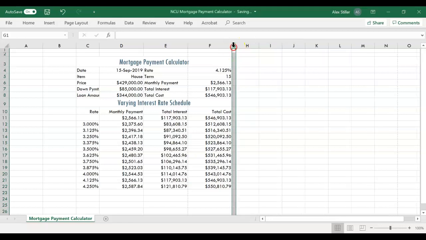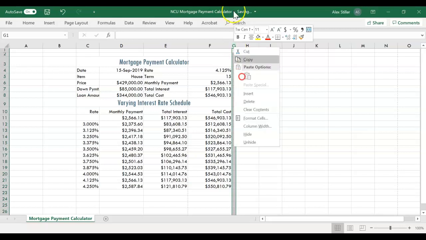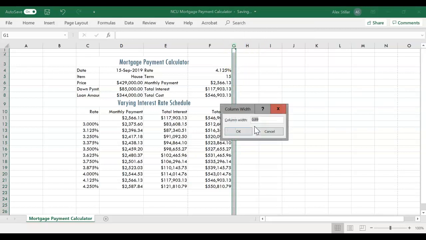And it's a little tricky to be precise here, so let's go ahead and right-click column G and then select column width. And let's enter 0.92. And just click OK. Step 2. Position the pointer on the right boundary of column heading H and then drag to the left until the screen tip shows width 6.